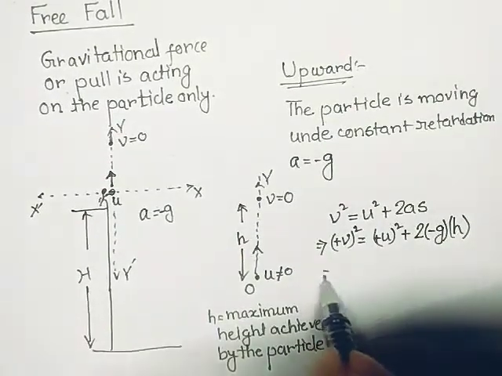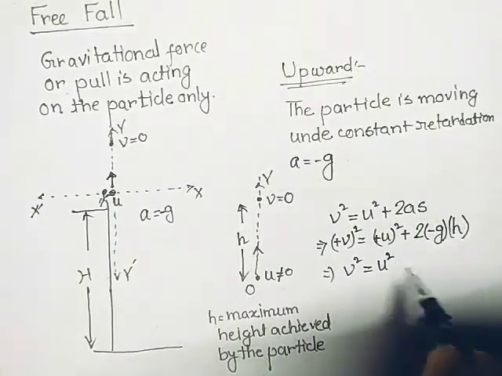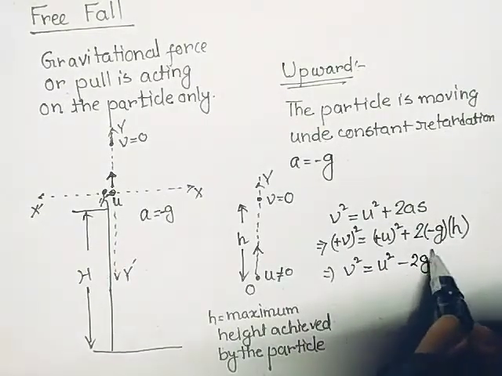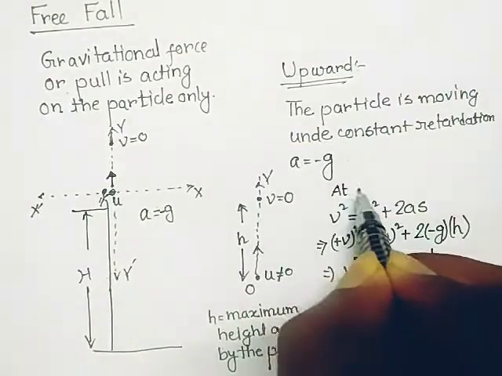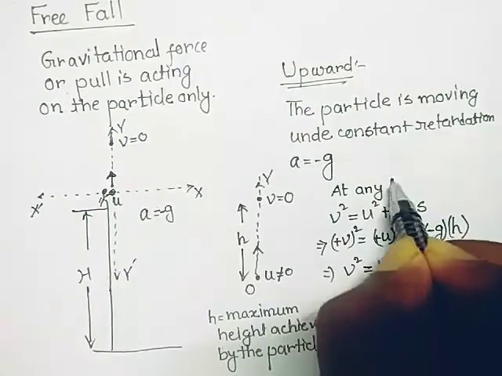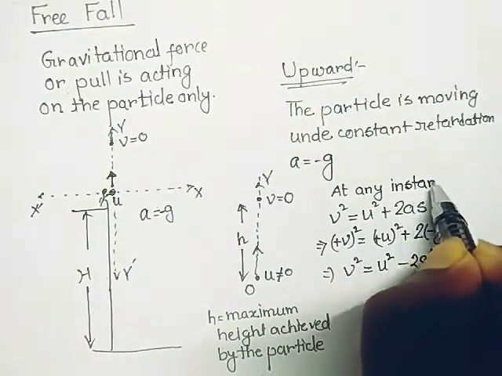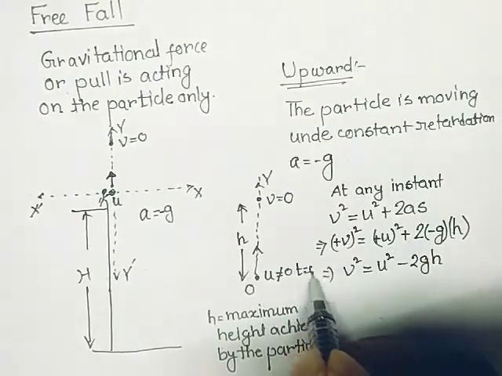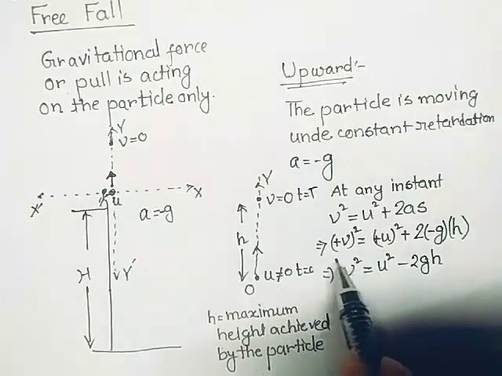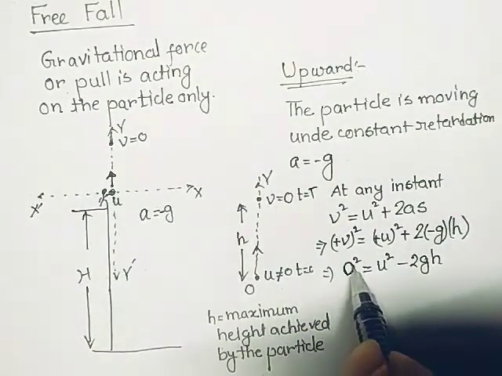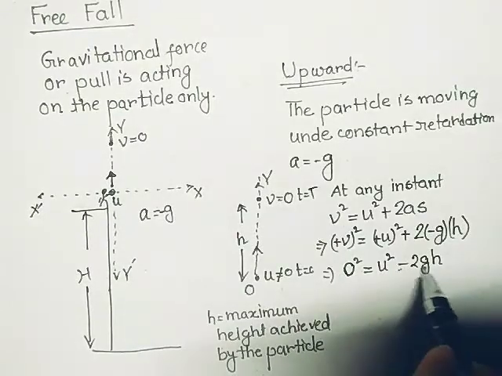So just see here, v square equal to u square minus 2gh. It is at any instant. If I say it is t equal to 0 and t equal to capital T, at the end of the instant the velocity will be 0. So 0 square equal to u square minus 2gh.